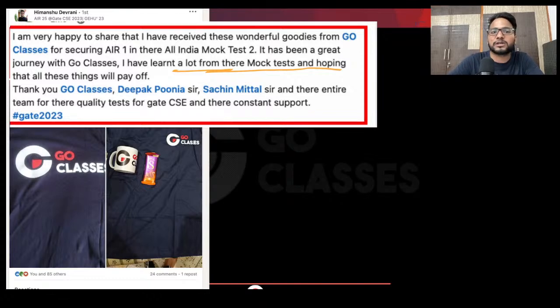hoping that all these things will pay off. So actually this is a post from before the GATE result, I think, and then he's saying that I have learned a lot from their mock tests. So just because of the test series, see there, he's thanking the entire team for quality tests. He put up this post just because of the test series, right? So this is what Himanshu is saying, who has secured all India rank 25.